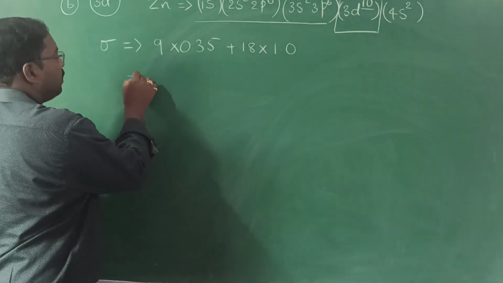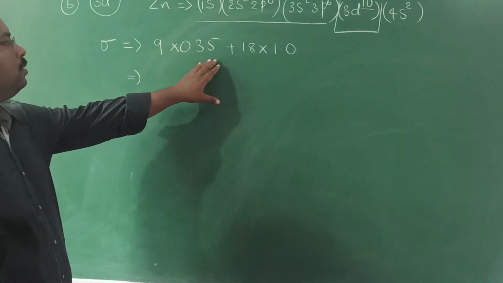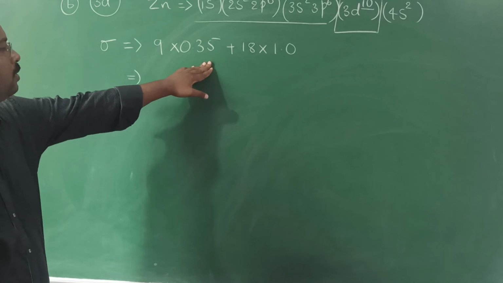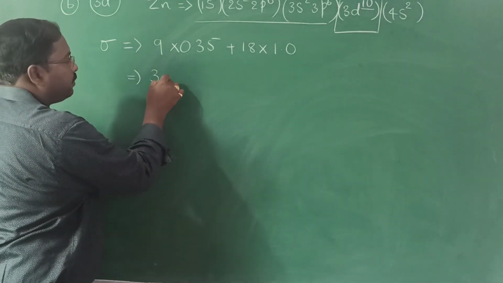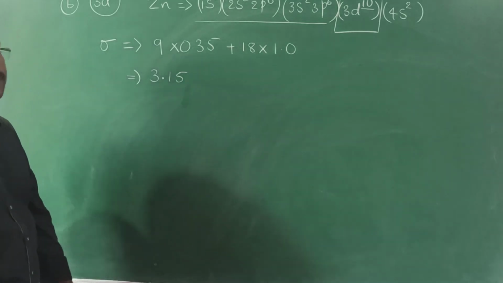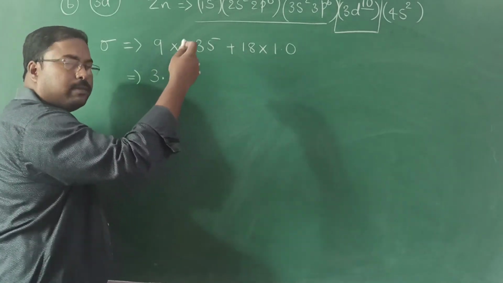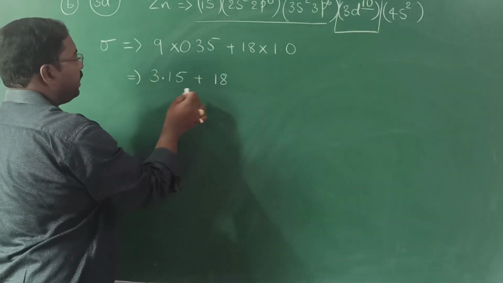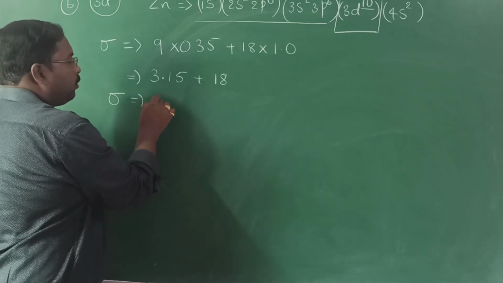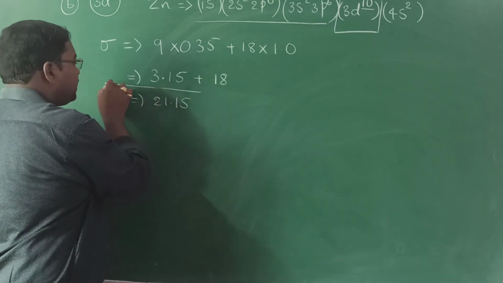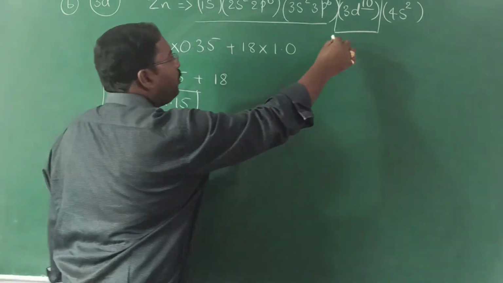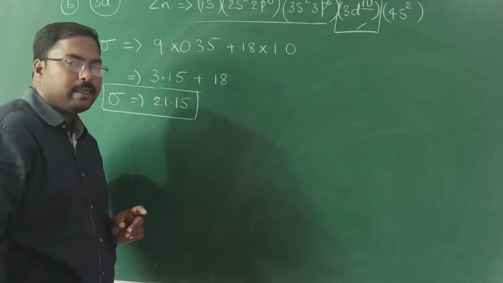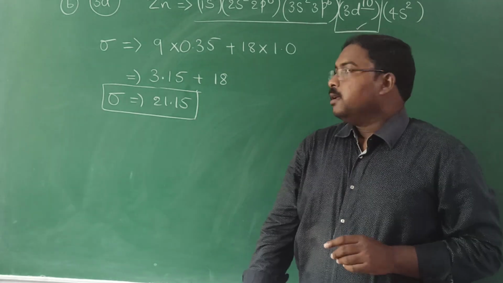So 9 into 0.35, if you do it, it is 3.15. That you can cross check later. Now 18 into 1.0, 18. So 18 plus 3.15, how much is it? 21.15 is the screening constant value for the electron present in a d orbital of zinc atom. I hope you understood all these.